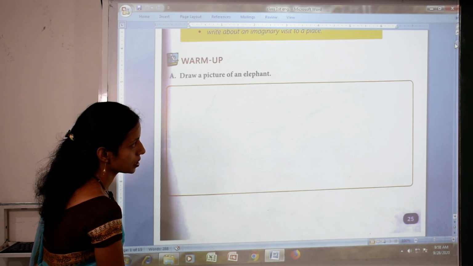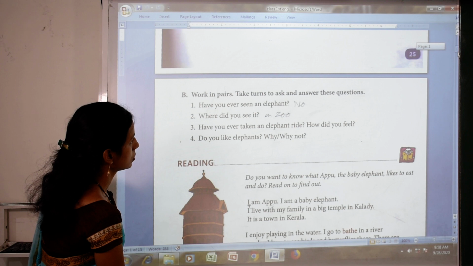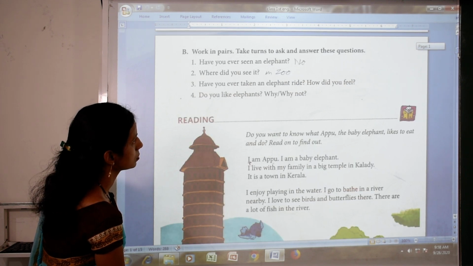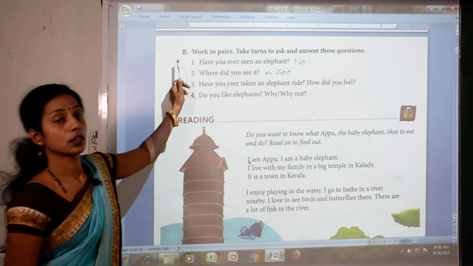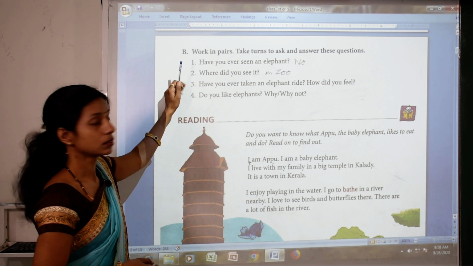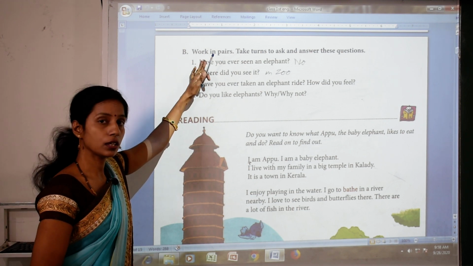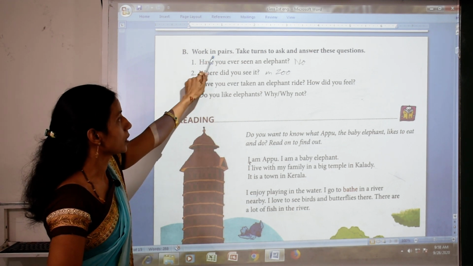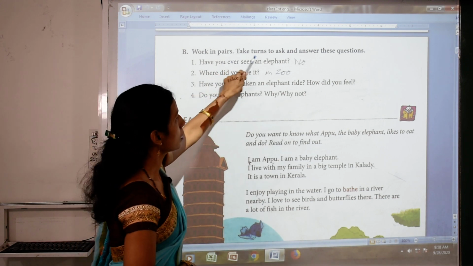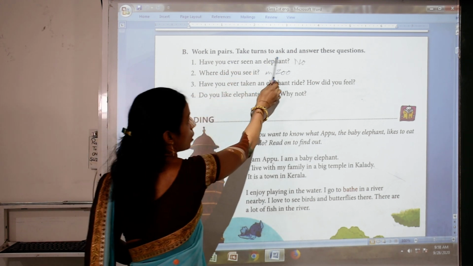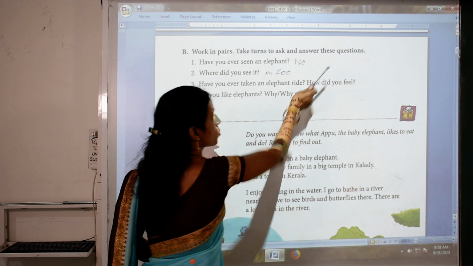Okay, next page. Move to next page. Page number 26. Here exercise B. So read this line carefully. Work in pair. Take turn to ask and answer this question.